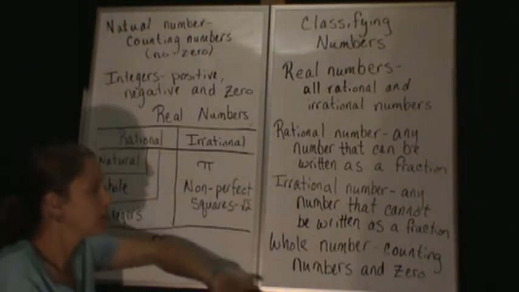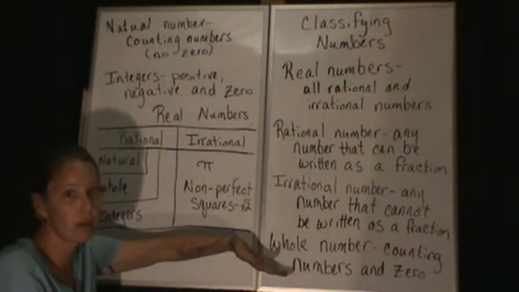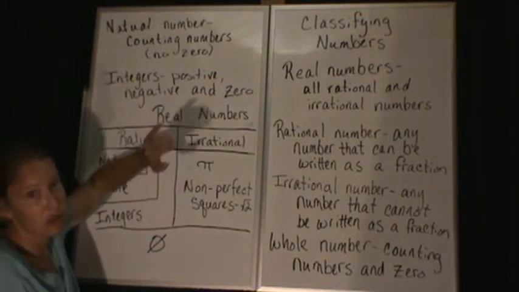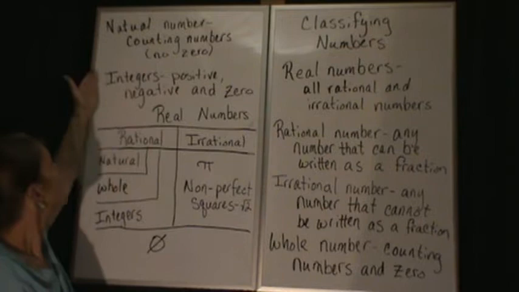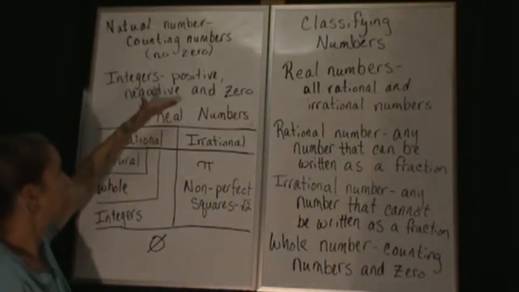Whole numbers are considered our counting numbers and zero, because usually when we count we don't start with zero, we start with 1. So natural numbers are just our counting numbers, no zeros. Integers are any positive numbers, negative numbers, and zero.